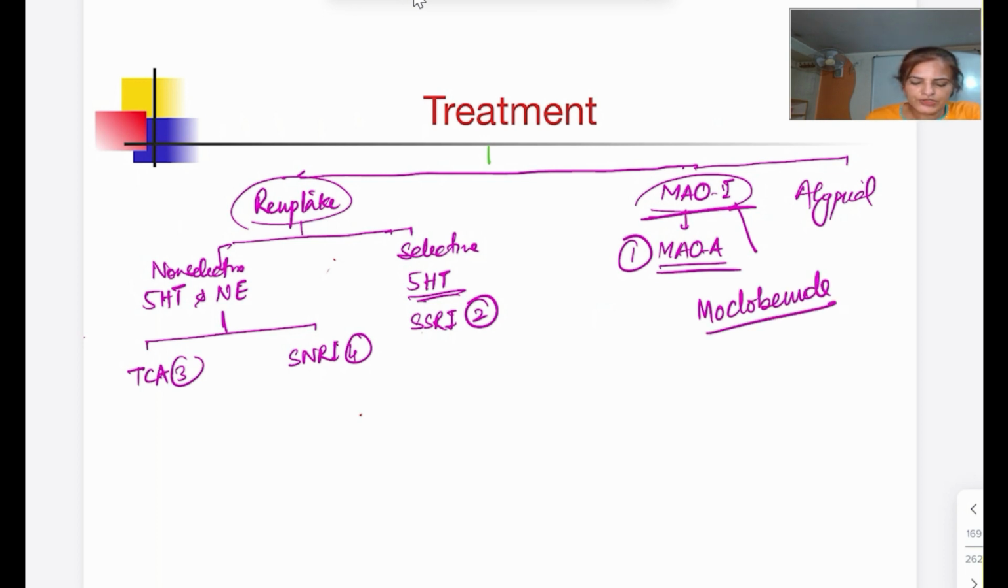Or by giving a drug which is going to inhibit its reuptake so that it will stay in the synapse for a longer time. So reuptake inhibitors can be non-selective or selective. Non-selective ones will increase the levels of both norepinephrine and 5-HT. Under that, the drugs are tricyclic antidepressants, and we have another one, SNRI. All these have already been covered: MAO inhibitor I have covered in my previous video, TCA and SNRI are also covered.